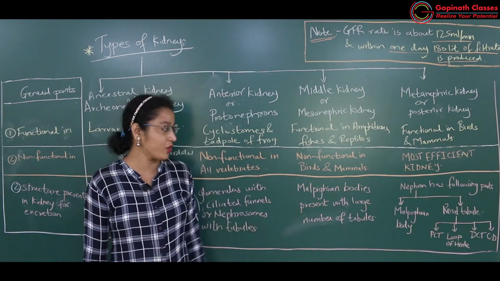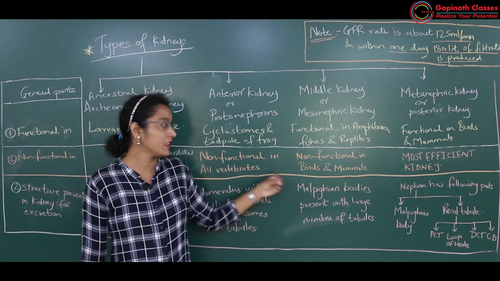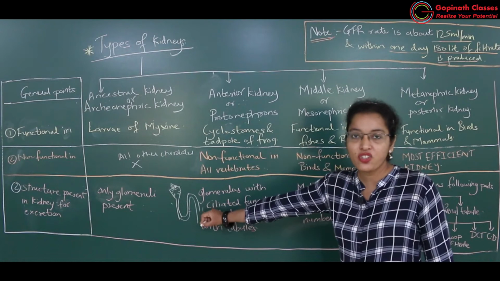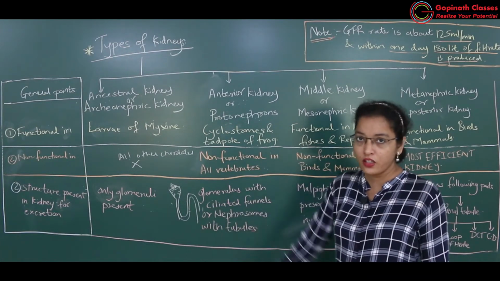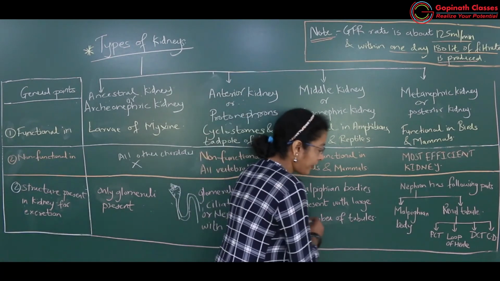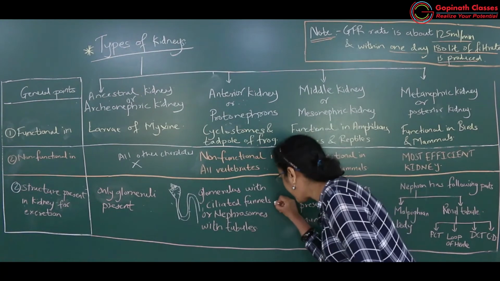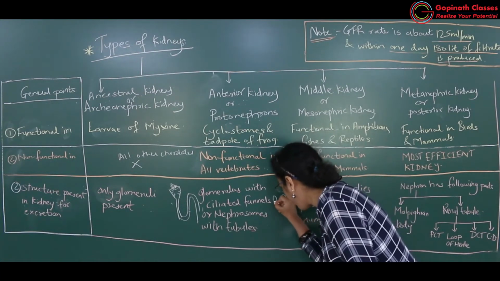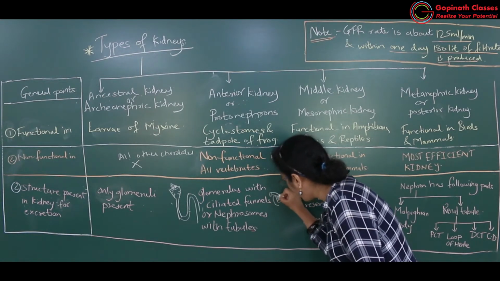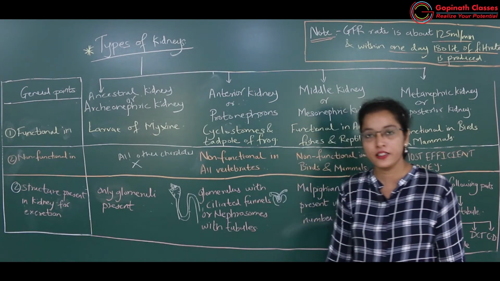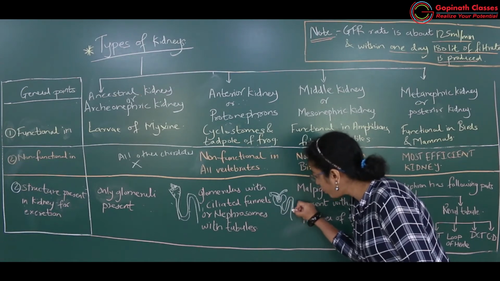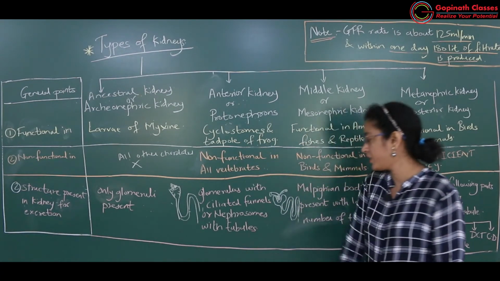Birds and mammals. Okay, what is present here? Still more advancement will be seen. What did I tell you here? Funnel shaped ciliated structure, tubules and glomeruli are seen. Here what has happened, still more development. This was a funnel shape, here it was a funnel shape, here how did it become? A cup shape structure developed. Okay, and in this cup shape structure there were glomerular capillaries.